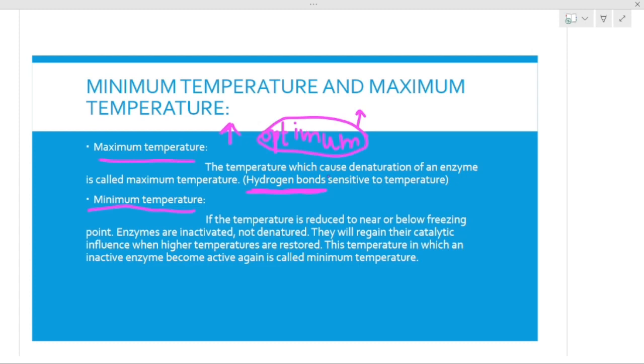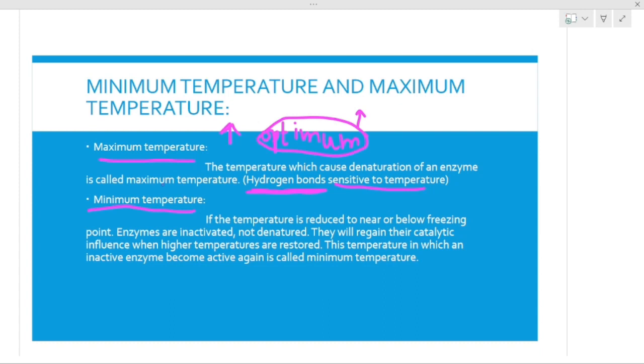If hydrogen bonds break, then of course the appropriate secondary and tertiary structure will be disrupted. We must keep in mind that hydrogen bonds are temperature sensitive, just as proteins are temperature sensitive.